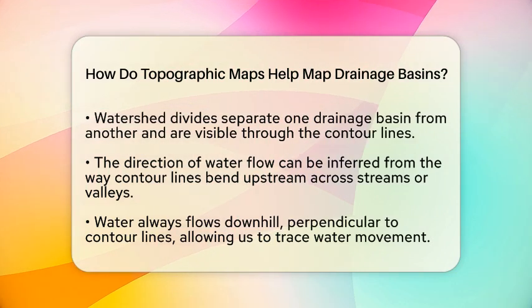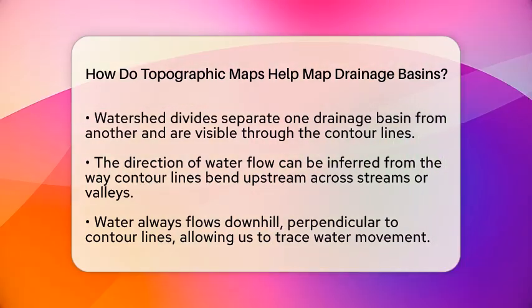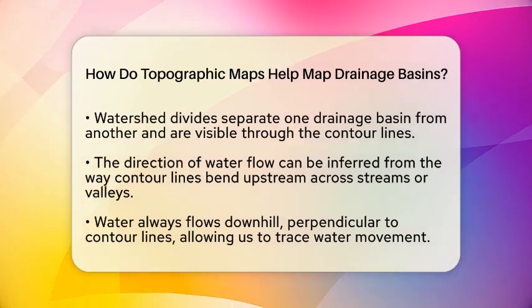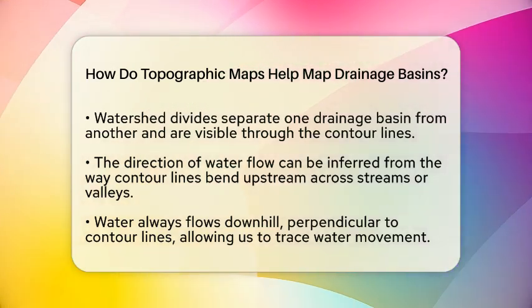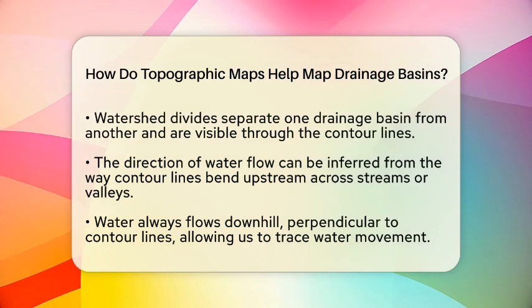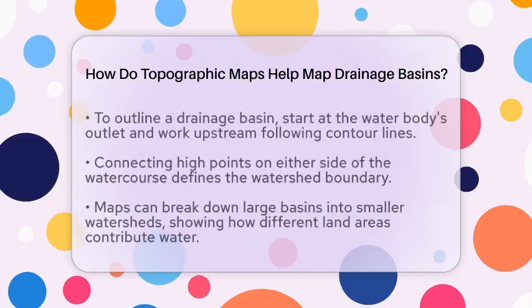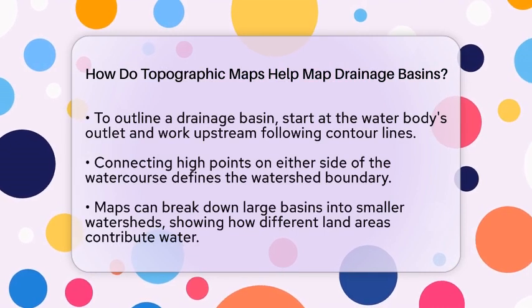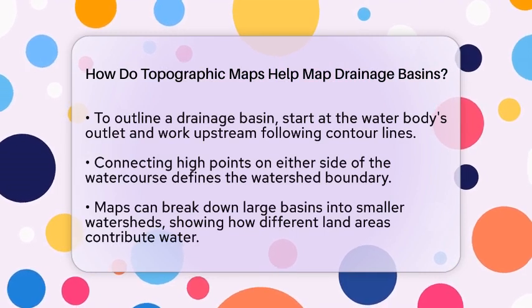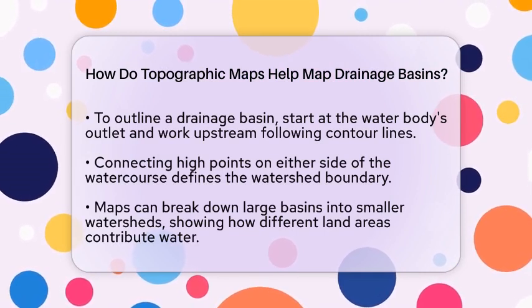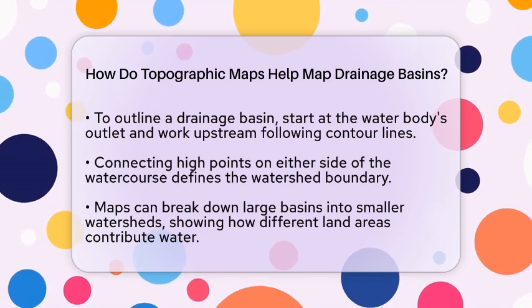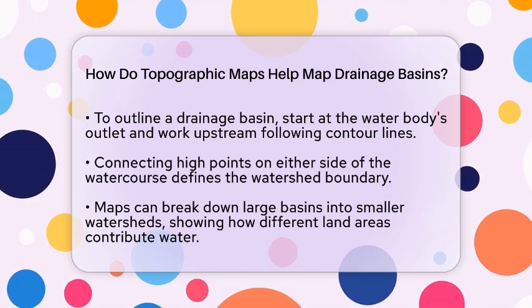To outline a drainage basin, you start at the outlet of a water body, such as a river or lake. Then, you work upstream, following the contour lines and marking the high points on either side of the watercourse. Connecting these high points creates a boundary line that encloses all the land area where water drains toward that outlet. This boundary is called the watershed boundary or drainage basin boundary. It shows the entire area contributing runoff to that specific water body.